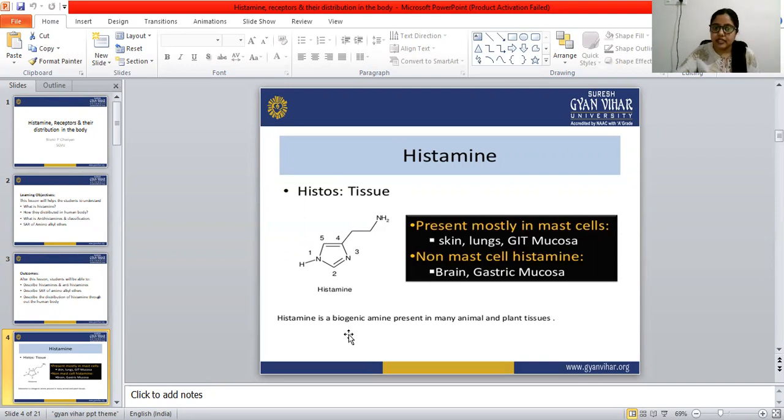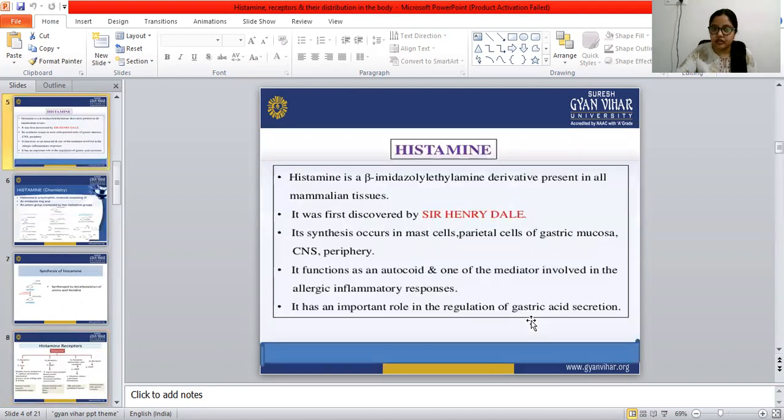Histamine is a biogenic amine present in many animal and plant tissues. So histamine is a beta imidazolyl ethyl amine. It is a beta imidazolyl ethyl amine derivative present in all mammalian tissues.